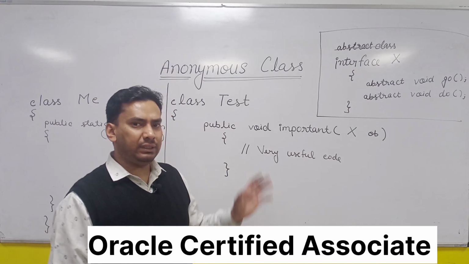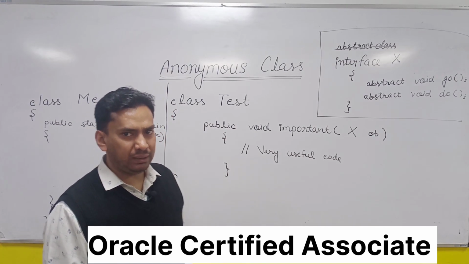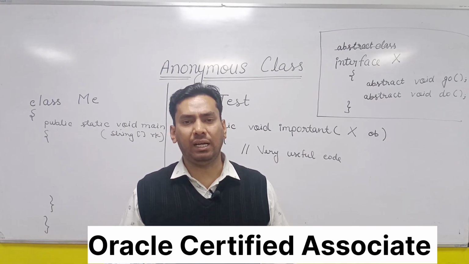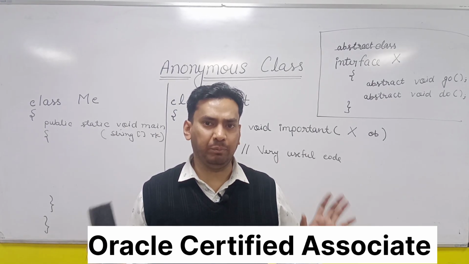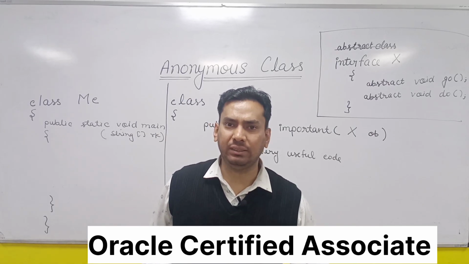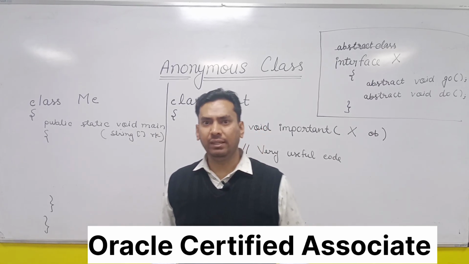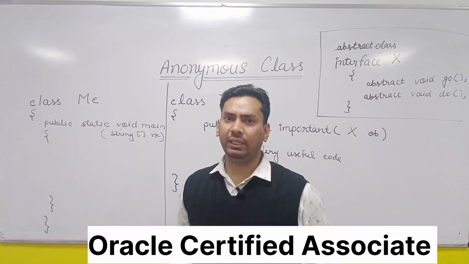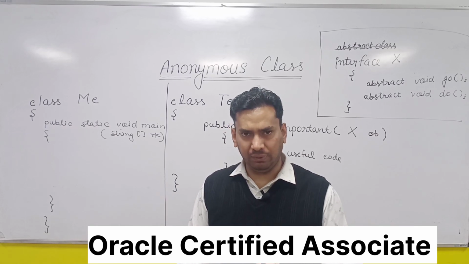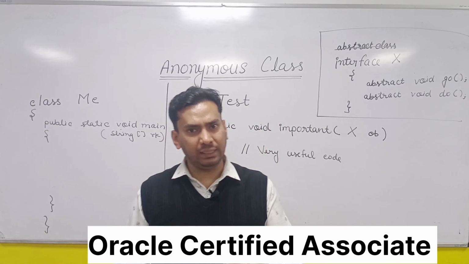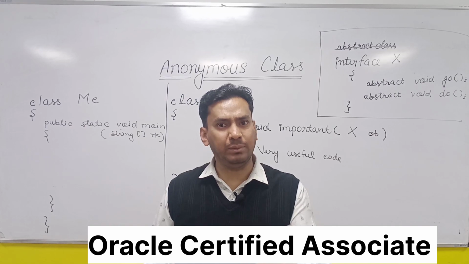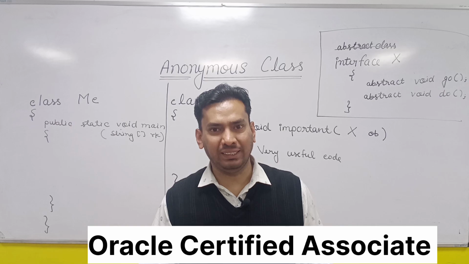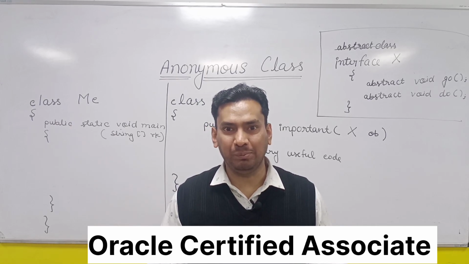So let us come to this scenario. Let us understand what is anonymous class. As the name suggests, an anonymous class means a class which is not having any name. So here we are going to create some class which is not having any name. Second thing is, it is instantiated at the time of declaration. This is the term that we use for anonymous class, because after declaration you cannot instantiate it since it does not have any name.